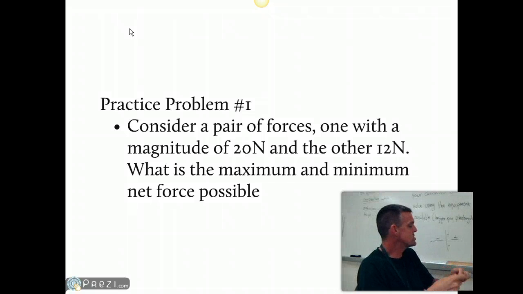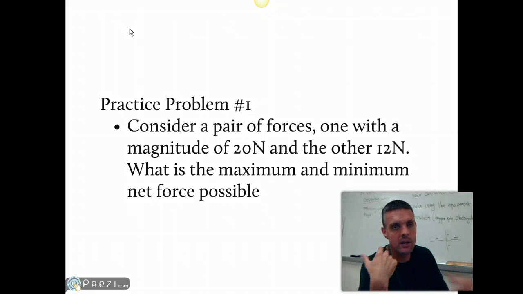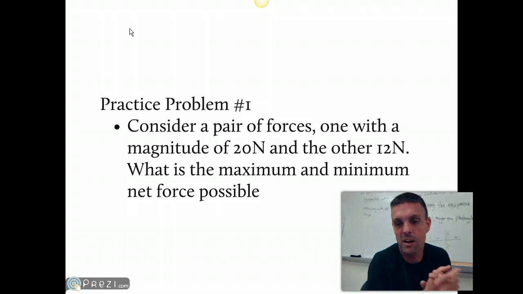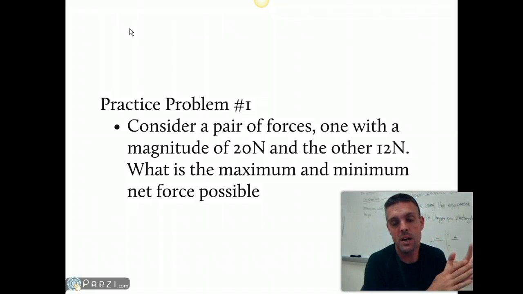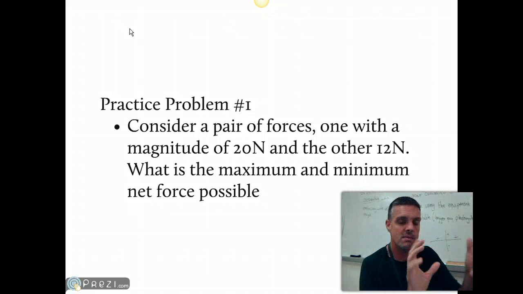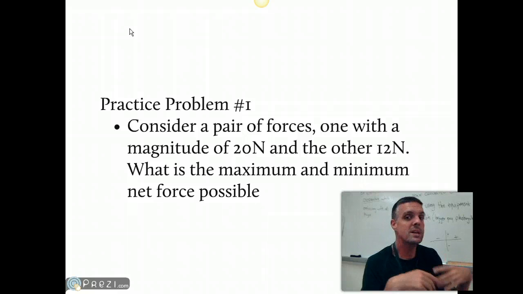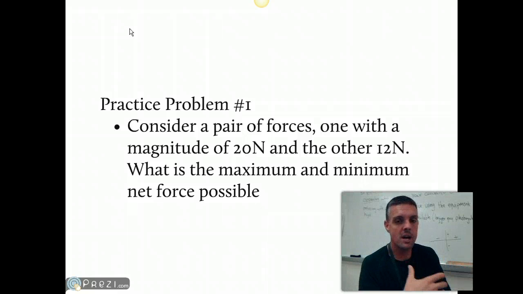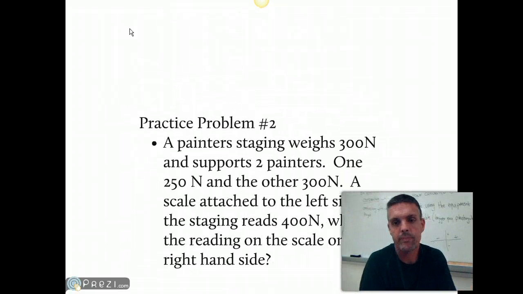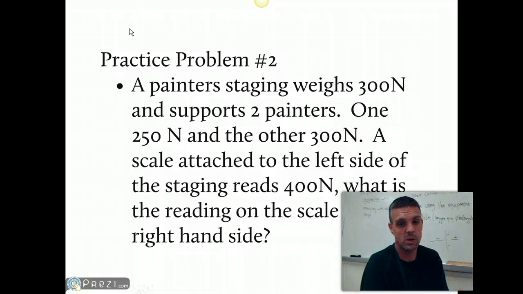Okay, and so 20 in one direction and 12 in another, we're looking at canceling out most of it, leaving us with a minimum value of 8. Okay, so we'll see problems like this later, but now you just kind of have to understand when we consider forces acting on objects, how can we get the most out of those forces, or what's going to result in the least amount. All right, and then there's a second one.